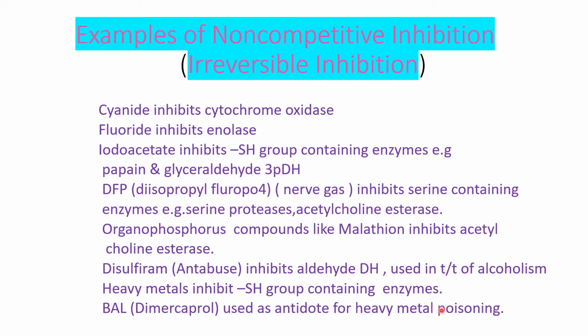They react with the SH groups of the enzymes. But this BAL has several SH groups, and therefore heavy metals combine with the SH groups of this BAL, British anti-lewisite or dimercaprol, and therefore it removes the heavy metal. So BAL or dimercaprol is used as an antidote for heavy metal poisoning. So these are the examples of non-competitive inhibition or irreversible inhibition.